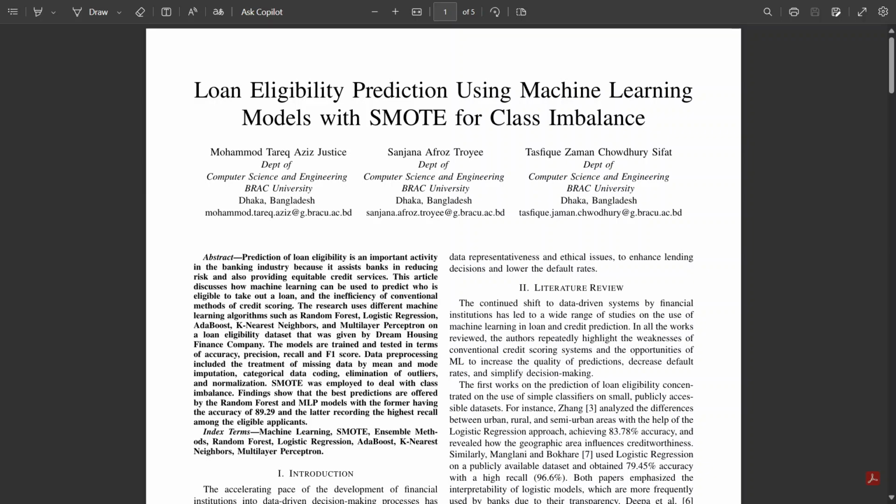By applying advanced ML algorithms such as random forest, logistic regression, AdaBoost, k-nearest neighbors, and multi-layer perceptron, we can build predictive models that are more accurate, flexible, and fair. In our project, we also applied SMOTE, which is a technique to handle class imbalance, ensuring that the models do not become biased toward the majority class. Through pre-processing, feature engineering, and testing, we found that models like random forest and MLP, that is multi-layer perceptron, provide the most promising results in terms of accuracy and recall. Thank you.